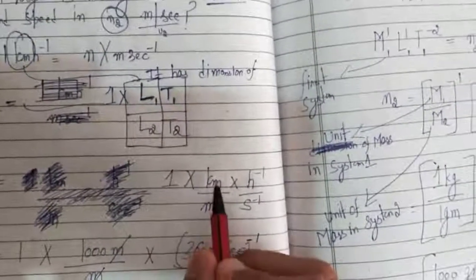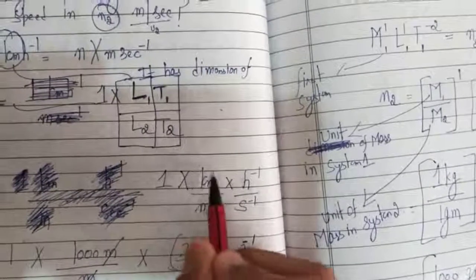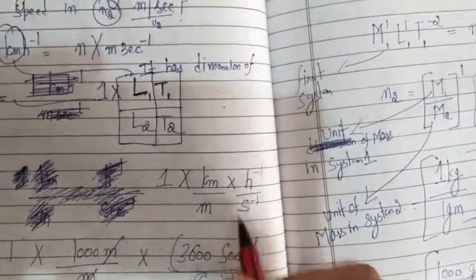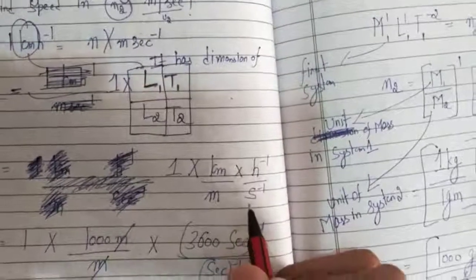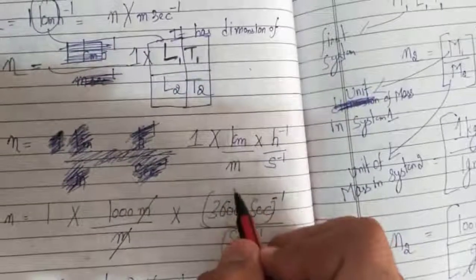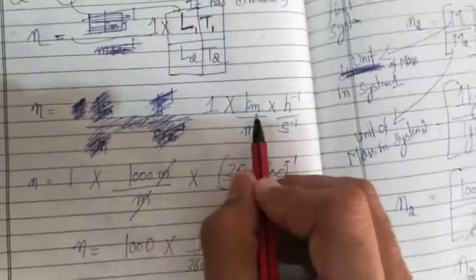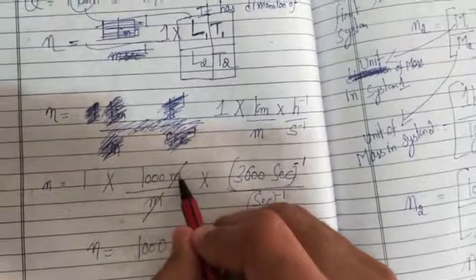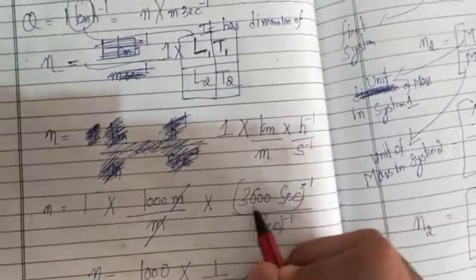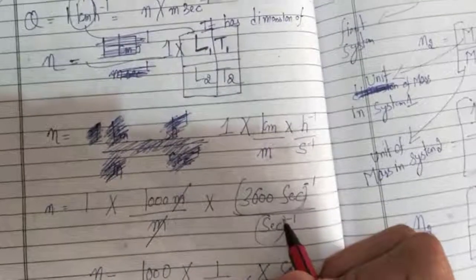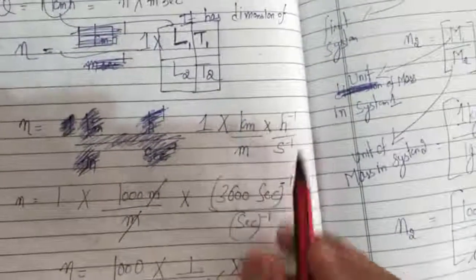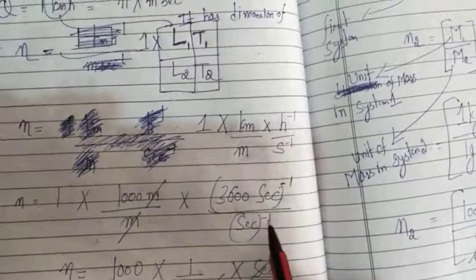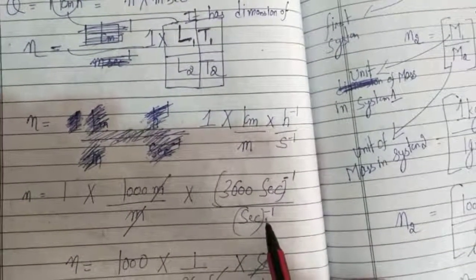So you will write the dimension of length upon length, time upon time, kilometer upon meter, hour upon second. You know the relation between kilometer and meter. In a kilometer, 1000 meter is there. In an hour, 3600 second is there. So this is -1, so -1 will come here, -1 will come here.